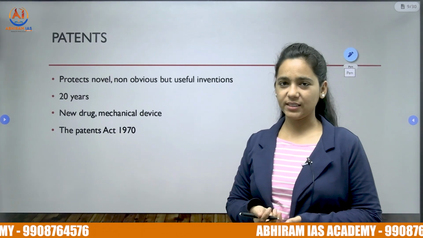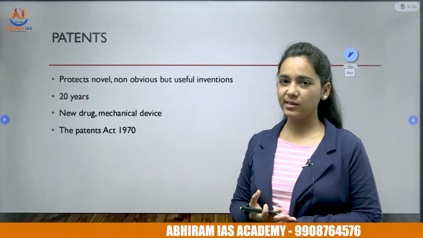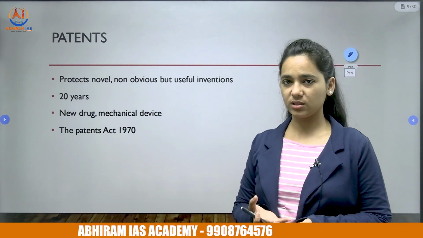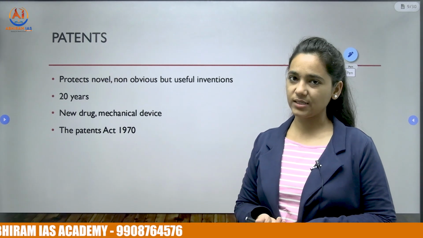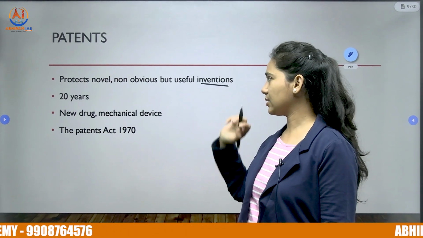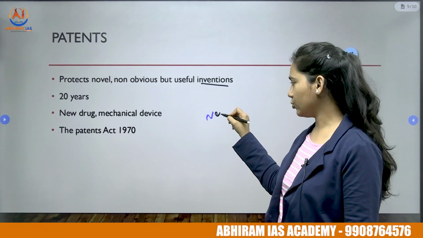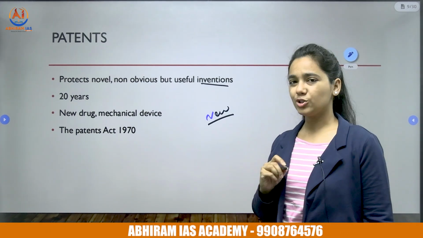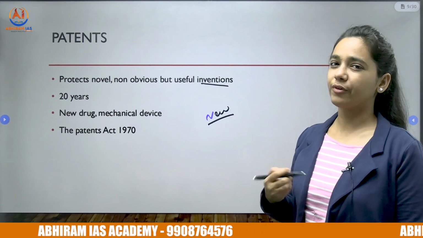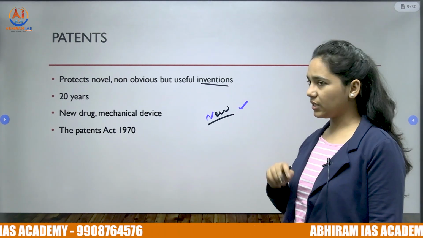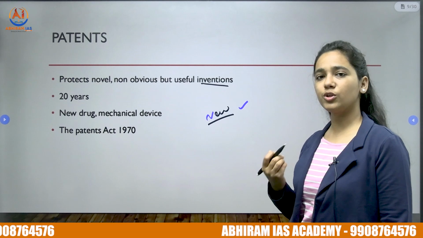So let us look at patents. Patents are nothing but legal rights guaranteed to the inventors of novel, non-obvious, and useful inventions. What do these terms mean? Novel means anything that is new. It shouldn't be in use anywhere before the date of filing the patent.